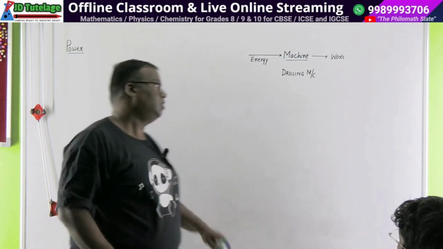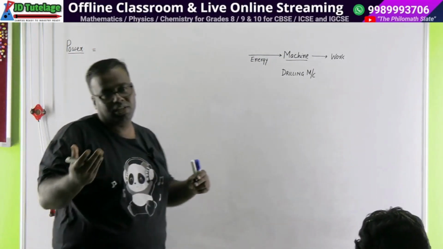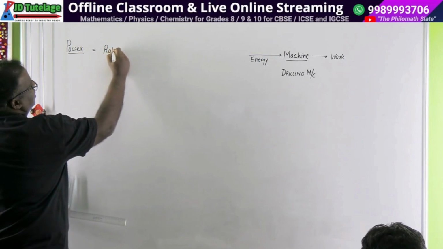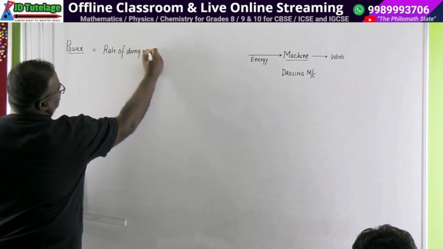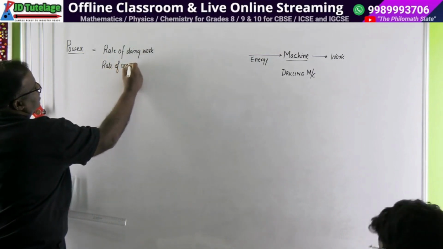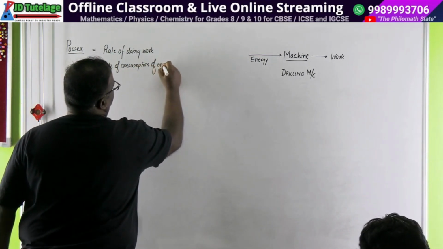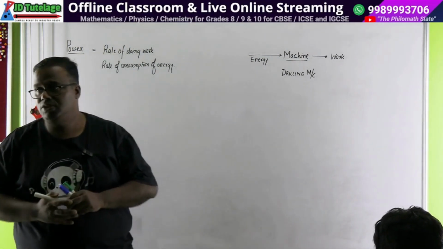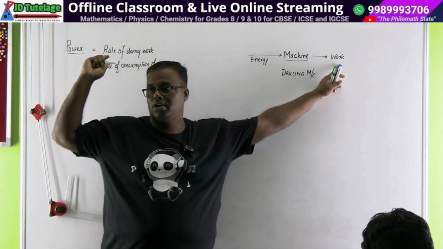No doubt about that. So let's first understand what is power. Power is defined as the rate of doing work or the rate of consumption of energy. Now, whenever we say the word rate of doing work, we can either say it as rate of doing work, or we can also say it as rate of consumption of energy. पहले समझते हैं चीज को. Why did I write two different things? See, I'm talking in terms of the perspective of a machine. If the machine is delivering work to me, the drill machine, then I will say it is the rate of doing work. क्या rate में?